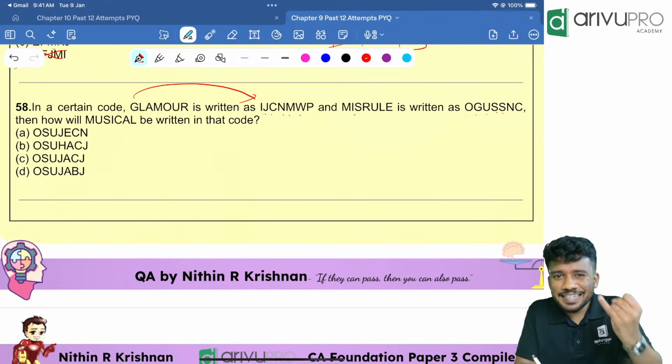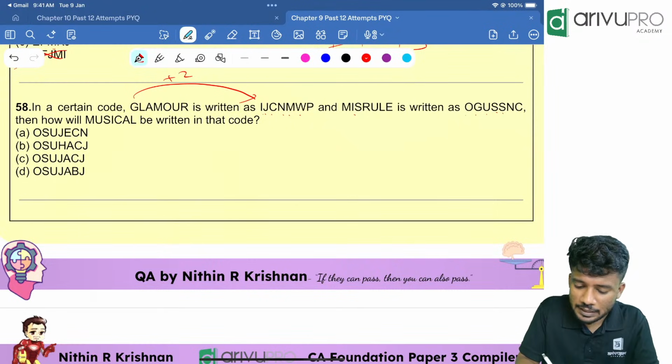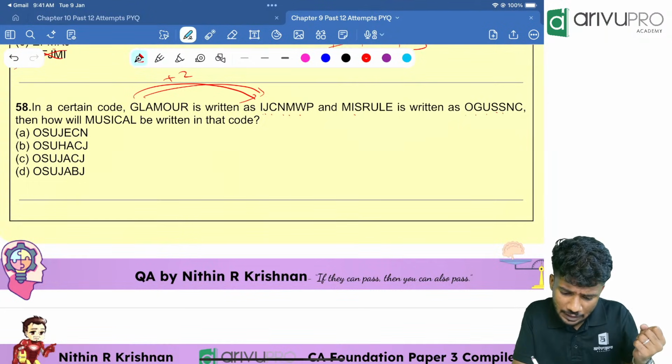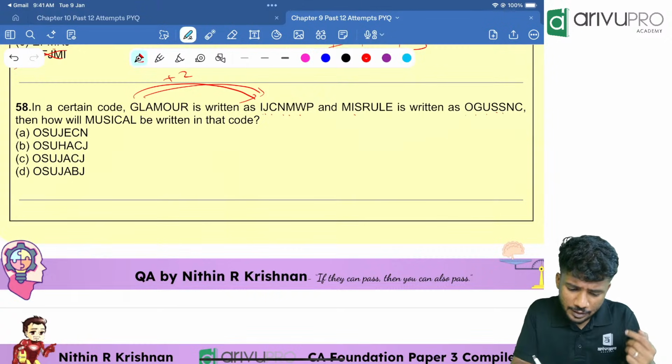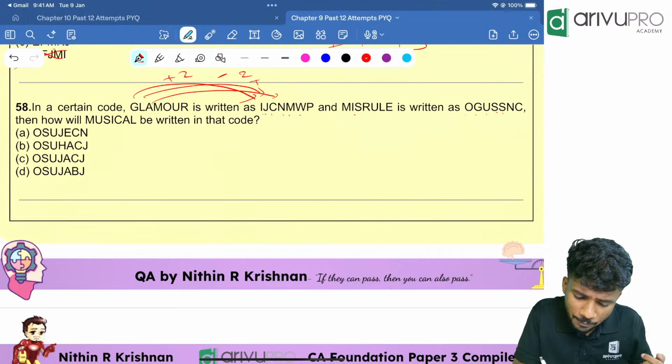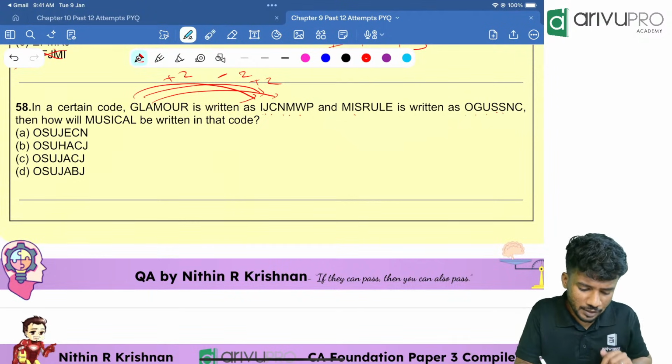HIJ. That means GHI. That means plus 2. L is becoming J, right? J, K, L. That means it is minus 2. Then A is becoming C, plus 2. So plus 2, minus 2, plus 2. That is the code over here if you ask me.